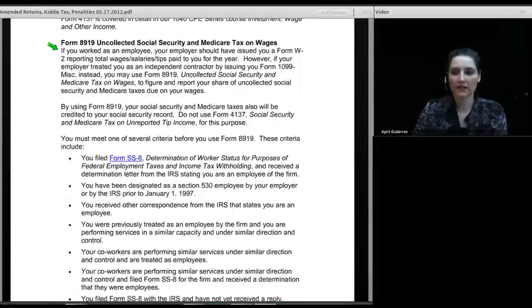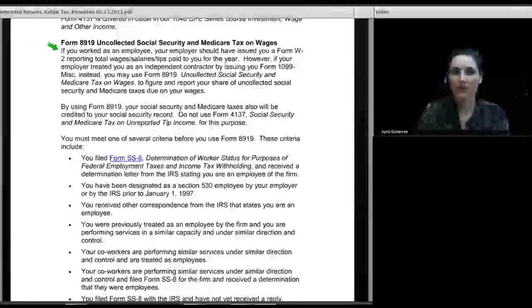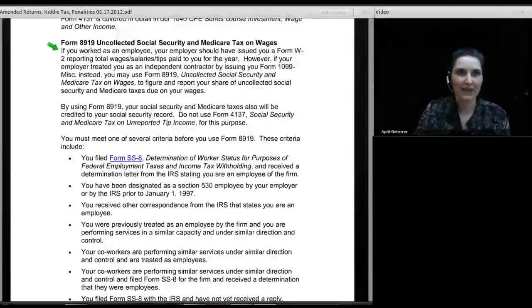Now on to a form I am going to spend a little bit of time talking about. This is Form 8919, and in the world of tax law, this is a newcomer. It's only been around for a few years. I can't peg the exact time frame, but I feel like it's 5 to 7 years it's been around now. And if you worked as an employee, your employer is, of course, required to give you a Form W-2. Thing is, there are employers out there who either don't understand payroll laws or choose to ignore payroll laws.